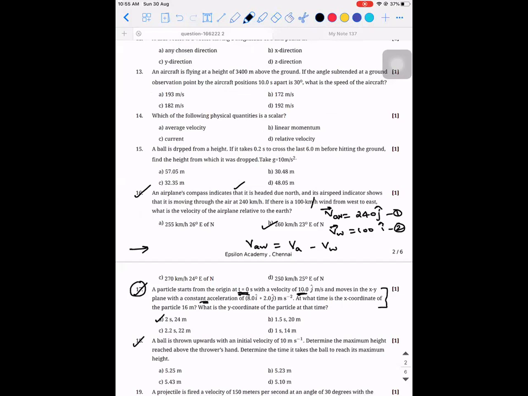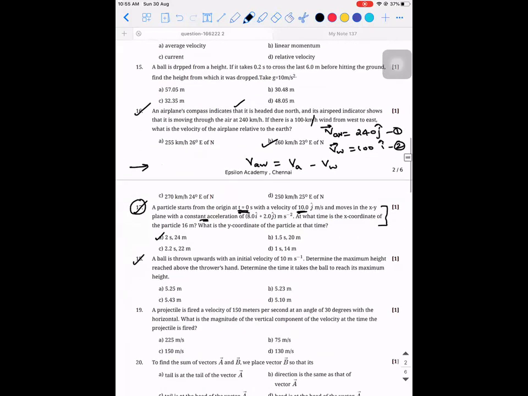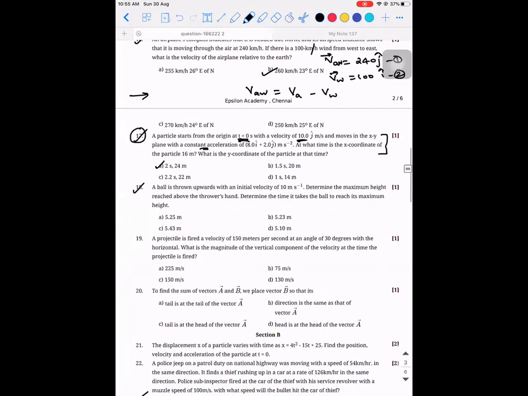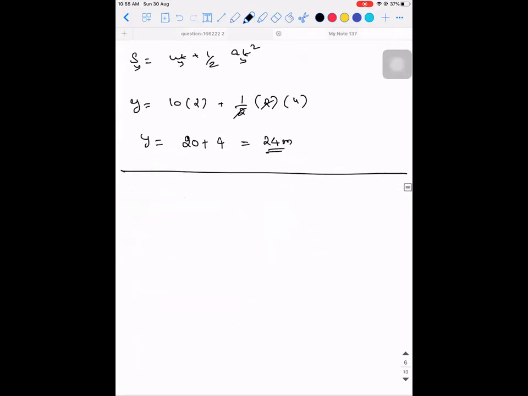Okay. And the last one, 18th problem, is asked by Atul. Atul, are you there? Yes, sir. Just read the question. No, I need the data. So there is a ball which is thrown upwards with the speed of 10 meter per second. You have to find the time and maximum height.